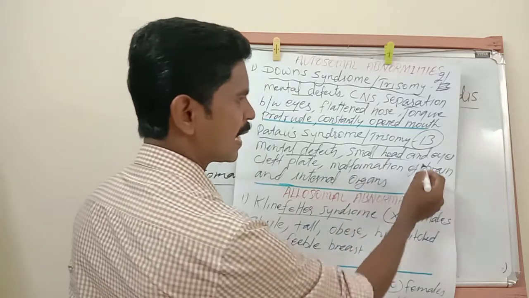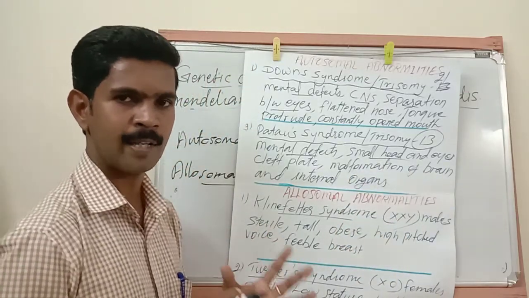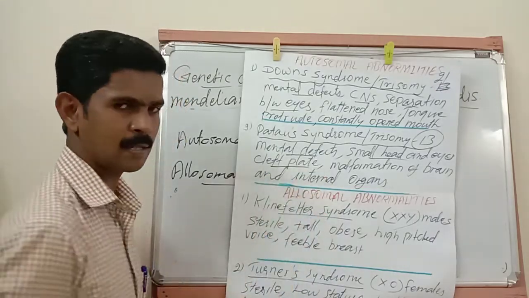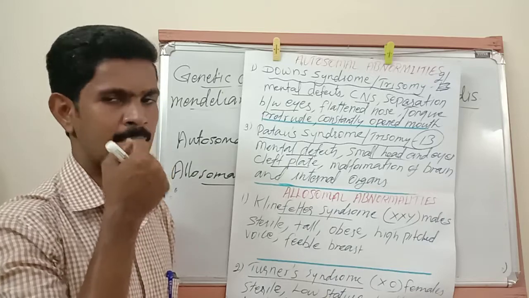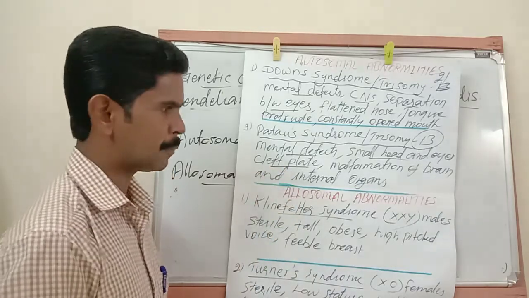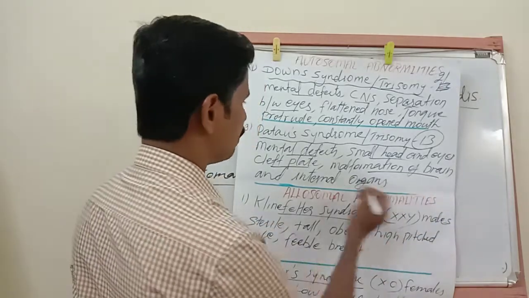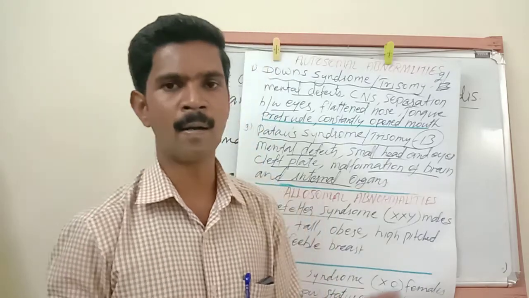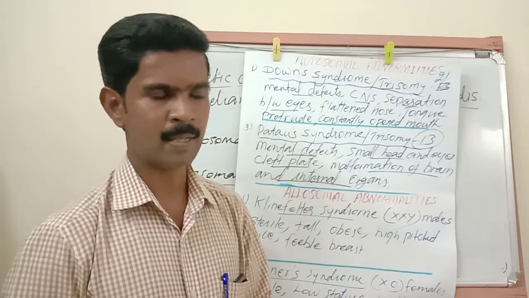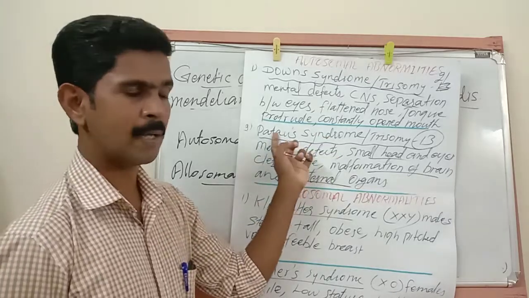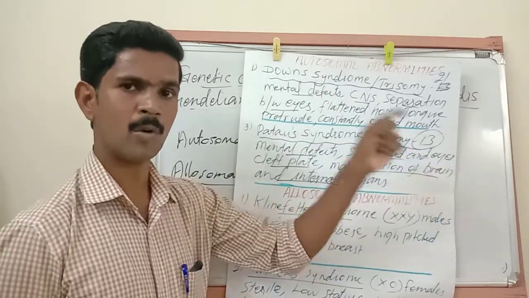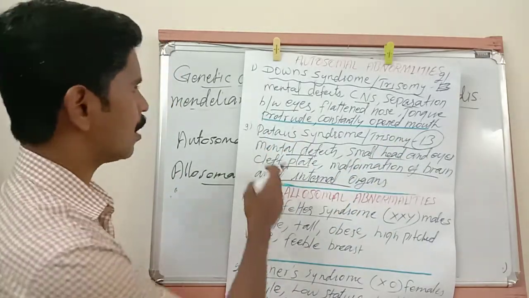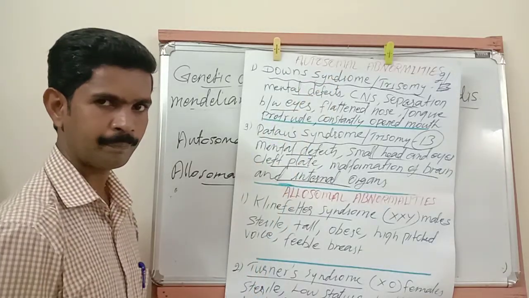Second one is small head with small eyes. The size of the head is very small and eye size is also very small. Then next one is cleft palate, meaning a small burrow is present in this region. This condition is called cleft palate. The next one is malformation of brain and internal organs. The affected person's brain and internal organs are not developed properly. Understand? So these are the symptoms of Patau syndrome, otherwise called trisomy 13, meaning one more additional copy is present in the 13th chromosome. So now we completed 2 examples for autosomal abnormalities.